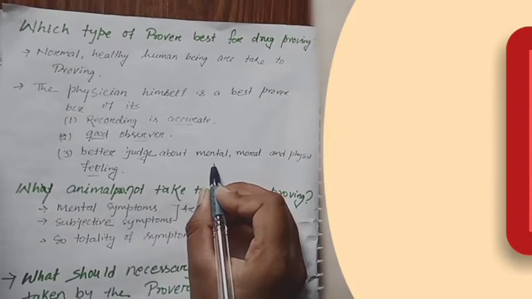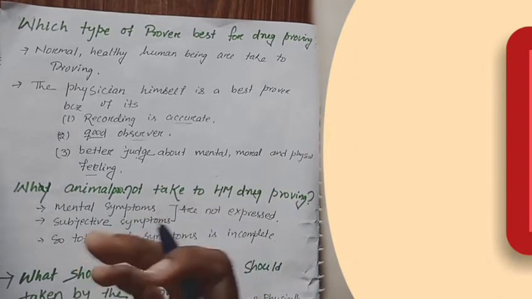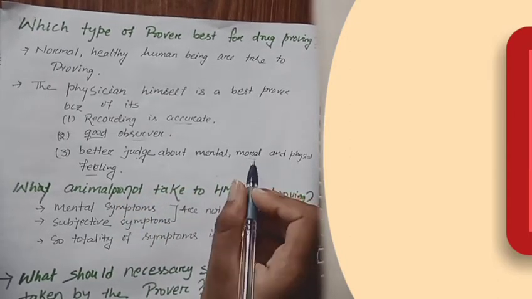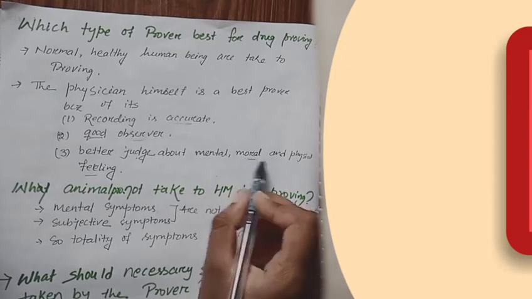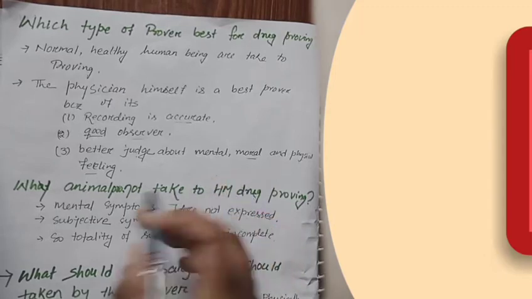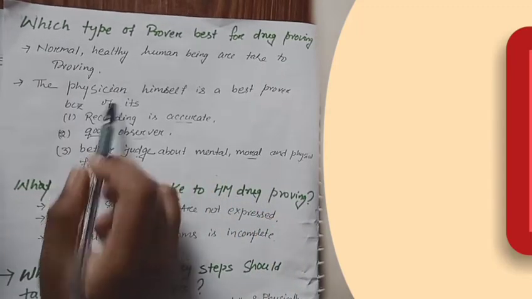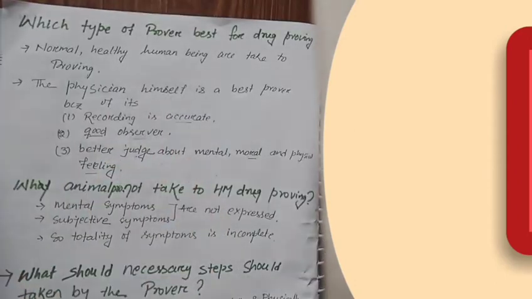feelings. Mental means the brain, what type of feeling occurs in our brain or intellect. Moral means what our intellect says about daily life. And physical means our extremities, how they function. All these things can be differentiated by the physician. So that makes the physician the best prover for drug proving.